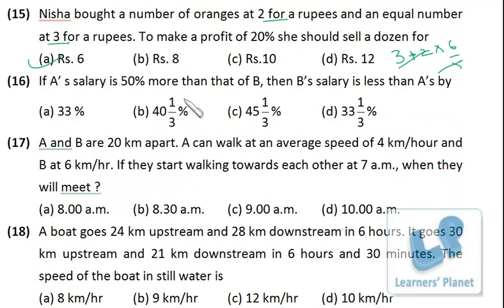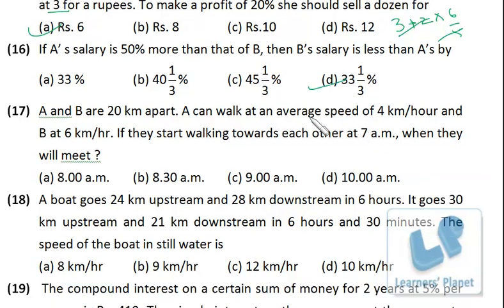Now, A's salary is 50% more than that of B, then B's salary is less than A's by? So many problems of this concept we have done in our percentage session. A's salary is 50% more than that of B, that means A's salary is 3 by 2 of B. That means B's salary is 2 by 3 of A, that is 1 by 3 less than A. Right? No paperwork is required at all.